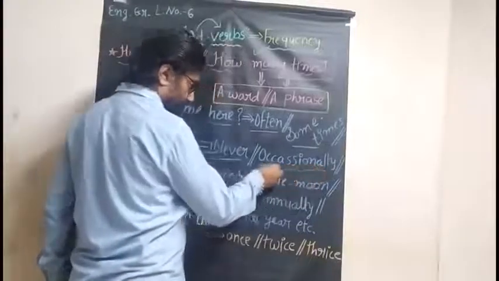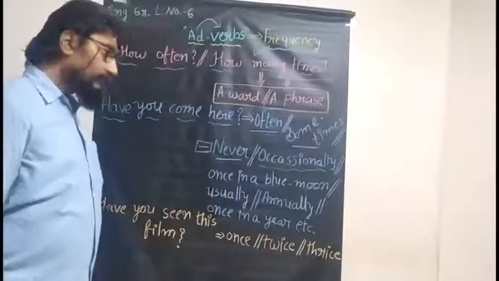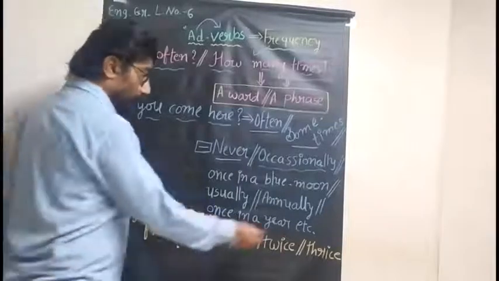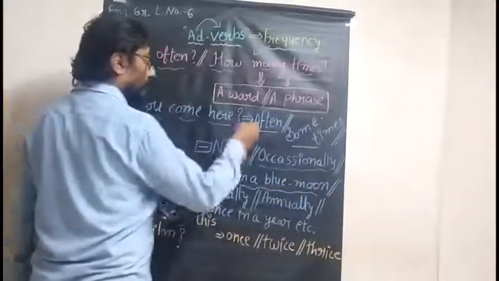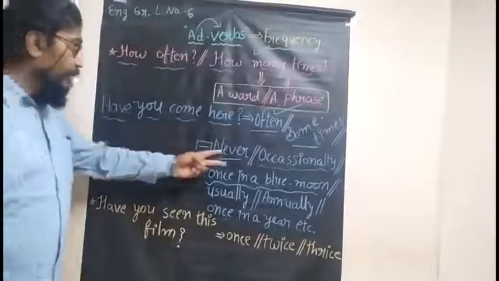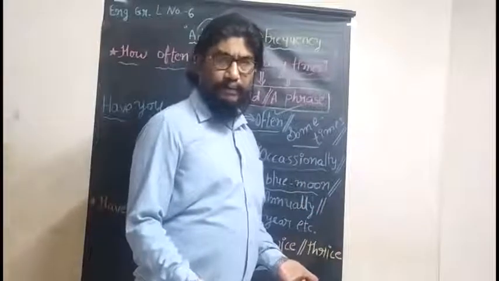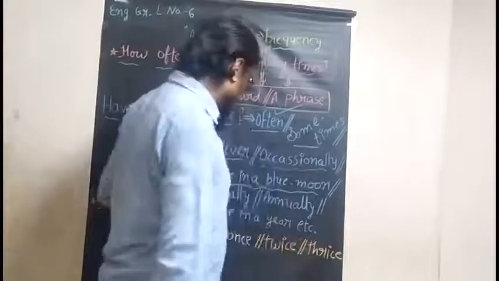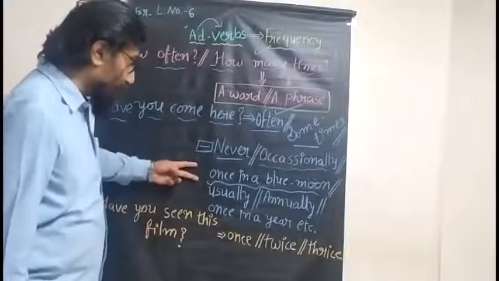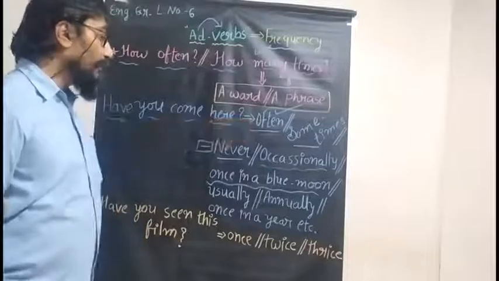Occasionally, when we are free, we will be here. Once in a blue moon. What is this? Once in a blue moon is a phrase. Never, occasionally, often, sometimes are words which are adverbs of frequency. But here, once in a blue moon is what? That's a phrase, because it is a cluster of words. That is a phrase.